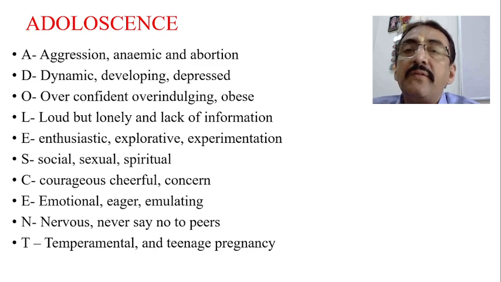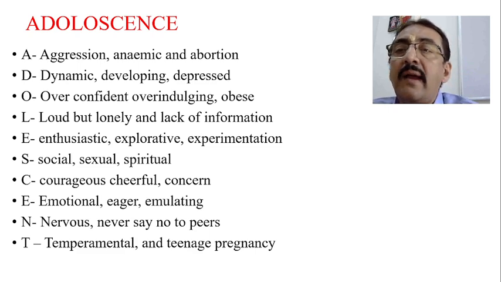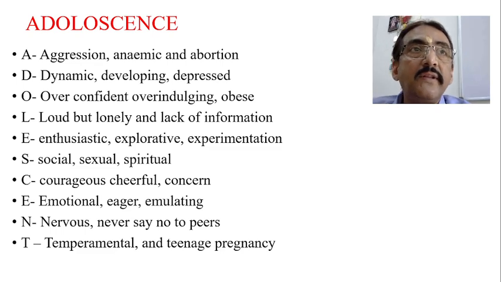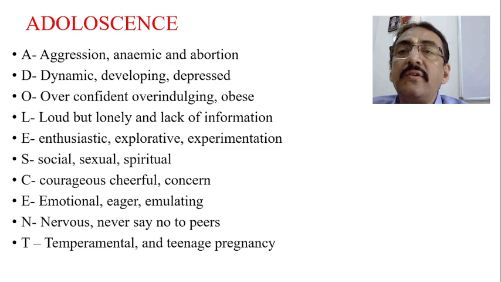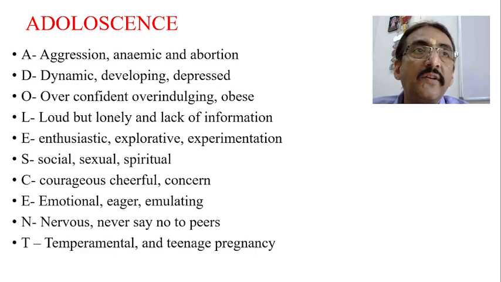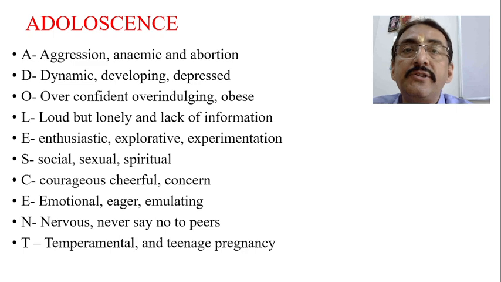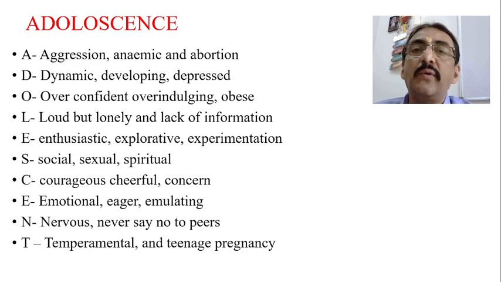Now, in the spelling itself, ADOLESCENT, adolescent, you can remember many things. A stands for aggression, anemic, and abortion. That means aggression will be the natural thing present in adolescence. But two major pathologies related to adolescence are anemia and abortion. Abnormal sexual relations and abortion, teenage pregnancies, this is quite common. Detail we will discuss later.